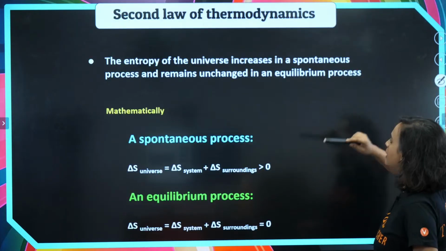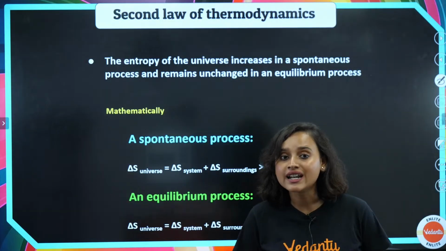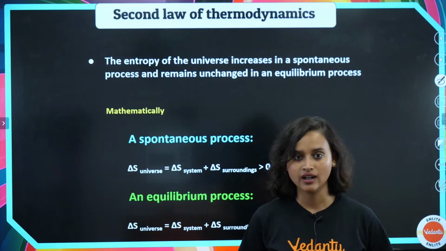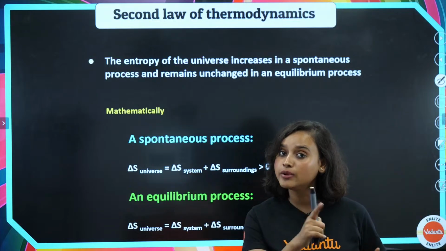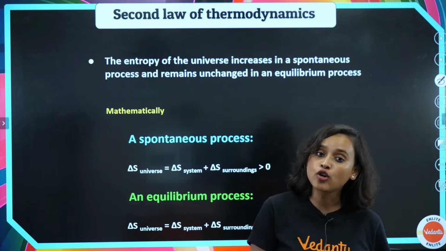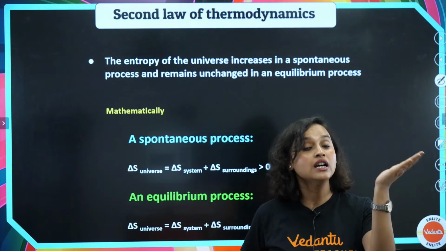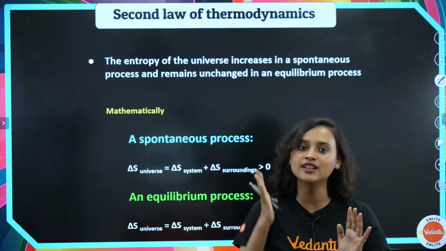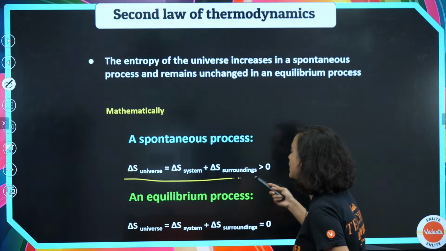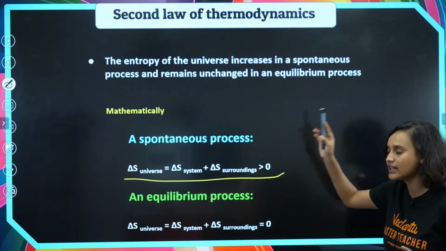Moving on from here, my dear students, now we come to the second law of thermodynamics. The second law states that the entropy of the universe increases in a spontaneous process and remains unchanged in an equilibrium process. Mathematically, for a spontaneous process, delta S universe is equal to delta S system plus delta S surrounding, greater than 0.